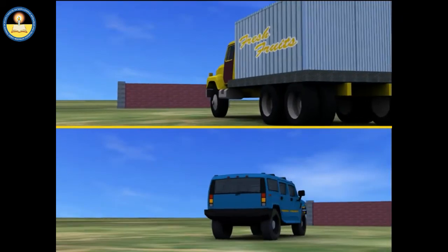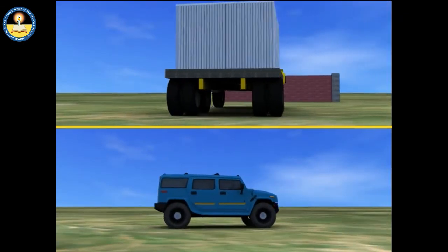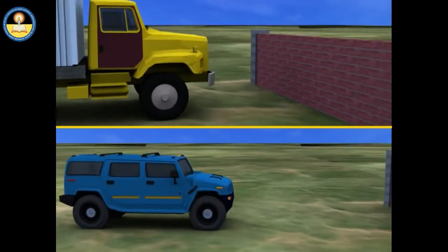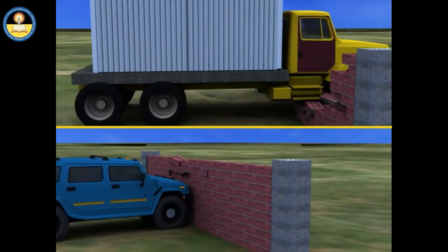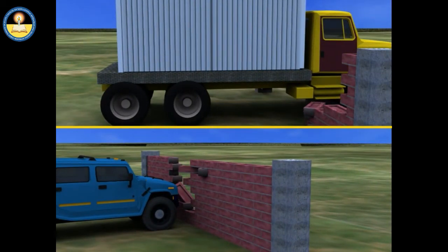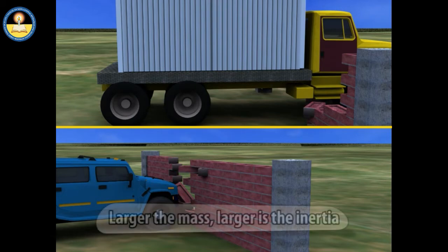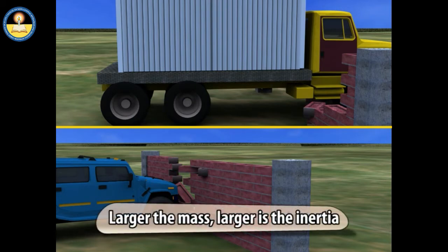Further, if two vehicles of unequal masses are moving with the same speed, then the lighter one can be stopped easily. These activities show that mass could be used to measure the inertia, and the larger the mass, the larger is the inertia.